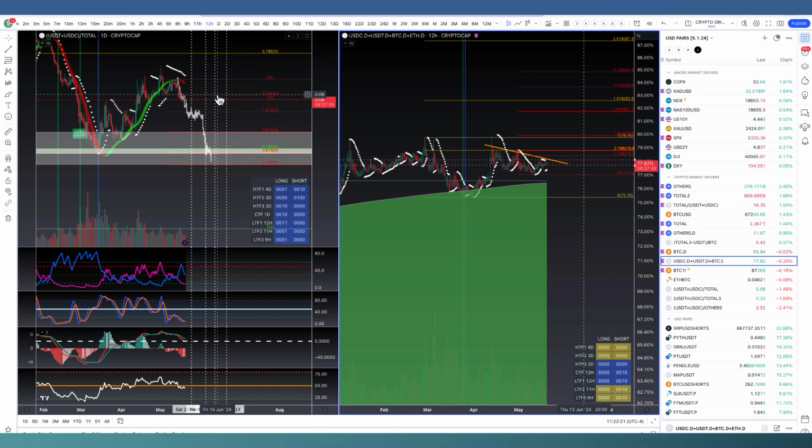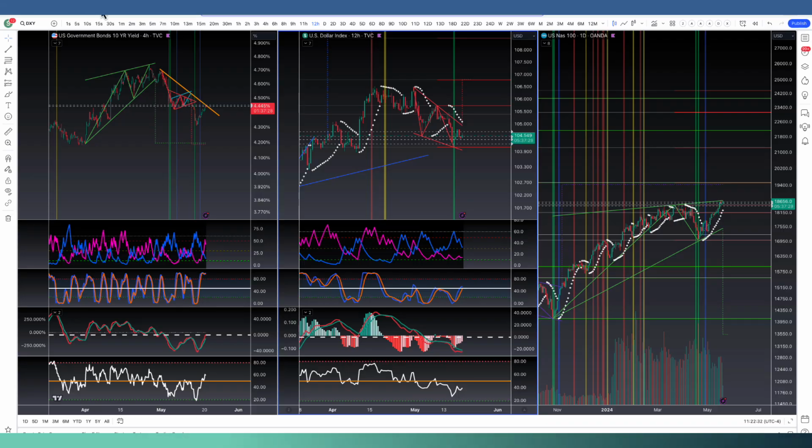We had the weekly candle close yesterday, and we're going to be checking in on the drivers, some of the key things we've been watching to gauge the next crypto market move here. So we're going to start with the macro drivers like the bond yields, dollar, US NAS 100.